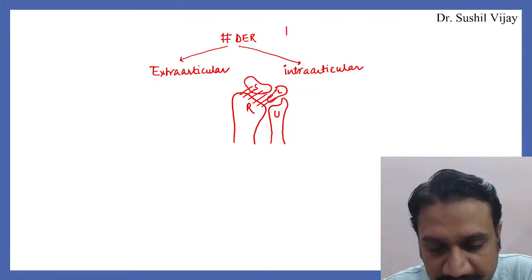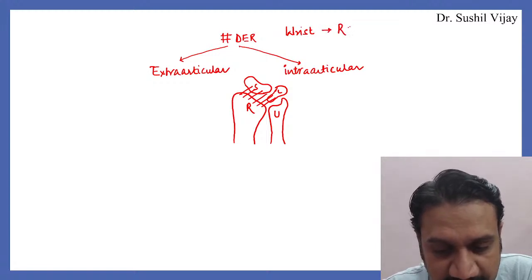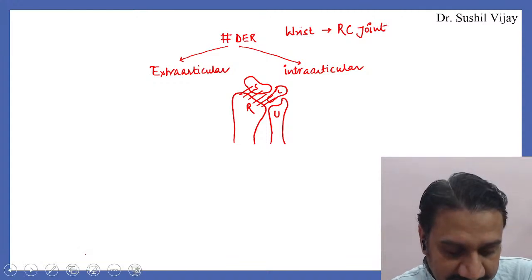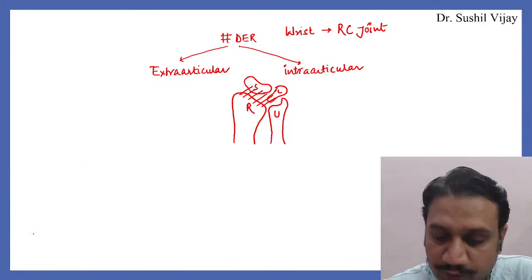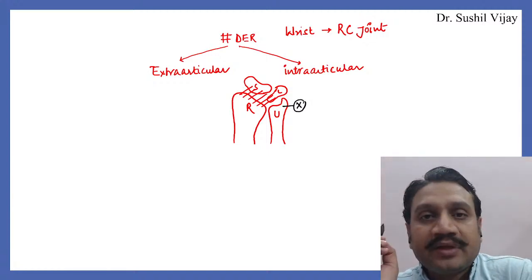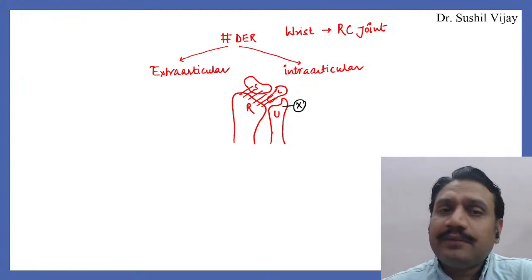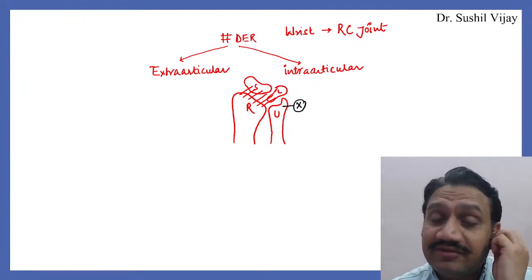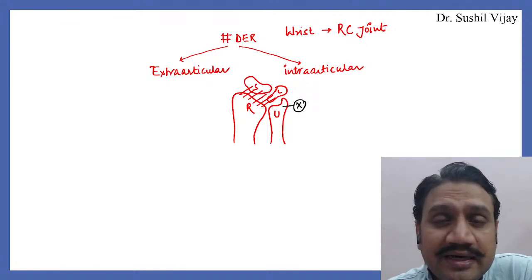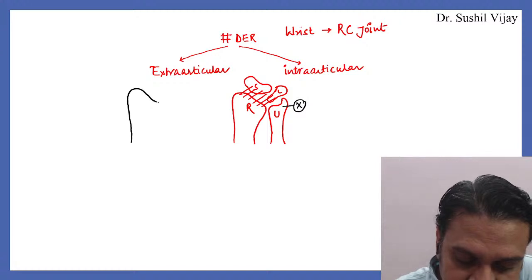What exactly is the wrist joint? The wrist joint is the joint made between the radius and the carpals, that is the radiocarpal joint. Please don't forget that the ulna has no role to play in the wrist joint. It is not a part of the wrist joint. So the distal end of radius can have fractures which are extra-articular and intra-articular. Again I'm drawing it.